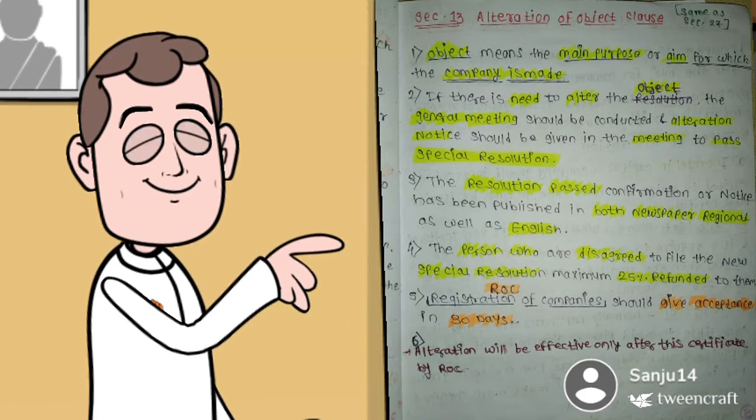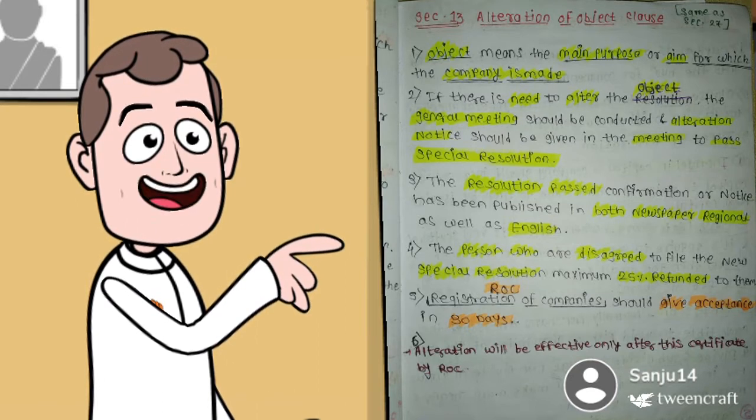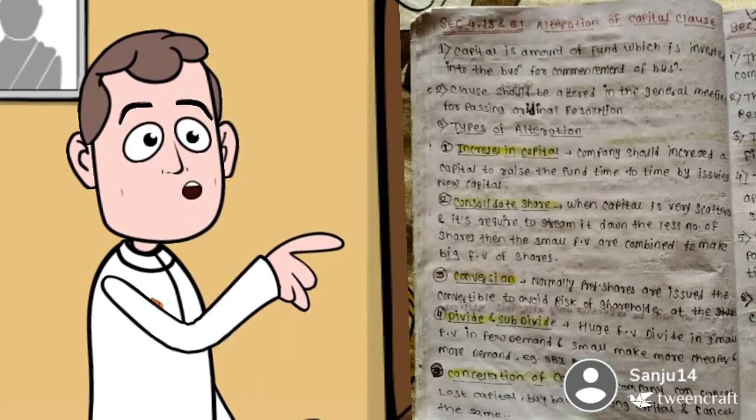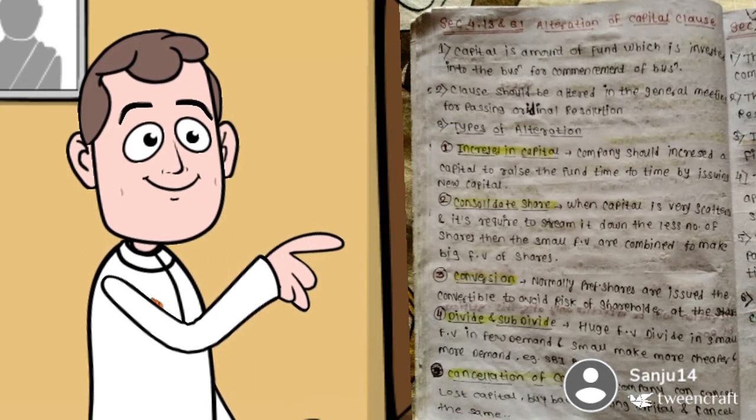Fifth, the Registrar of Companies, ROC, should give acceptance in 30 days. And sixth, the alteration will be effective only after the certificate by ROC. Sections 4, 13 and 61. Alteration of capital clause. First, capital is the amount of funds which is invested into the business for commencement of business. Second, the clause should be altered in the general meeting by passing an ordinary resolution.